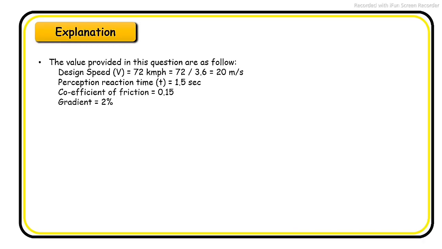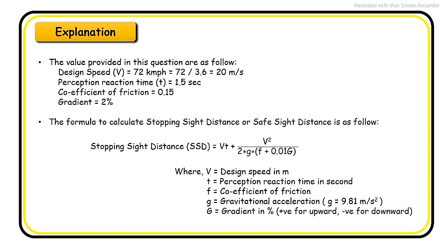Explanation of question number 2. The values provided in the question are as follows. Design speed 72 km per hour, which converted to meter per second is 20 meter per second. Perception reaction time is 1.5 seconds. Coefficient of friction is 0.50. Gradient is 2%. The formula to calculate stopping sight distance or safe sight distance is as follows. The new term, capital G, is the gradient in percentage, positive for upward and negative for downward.